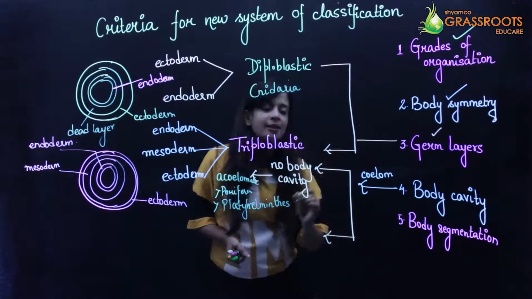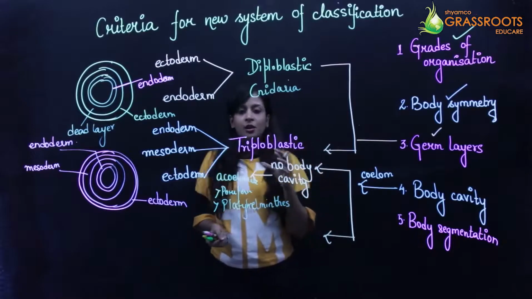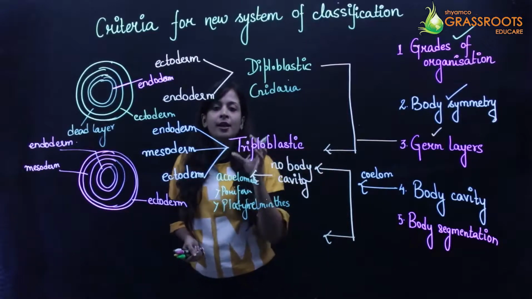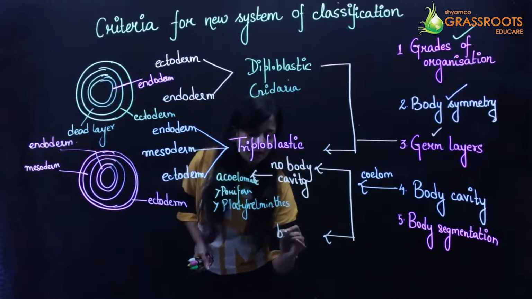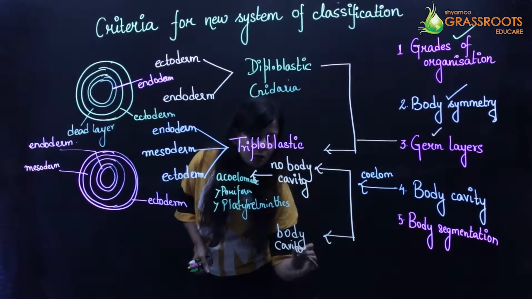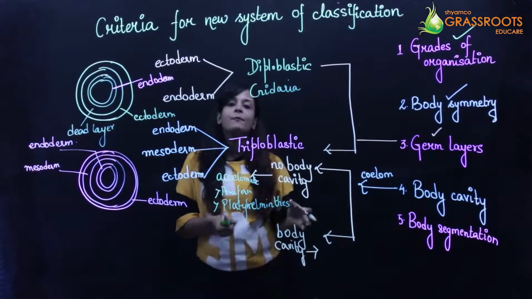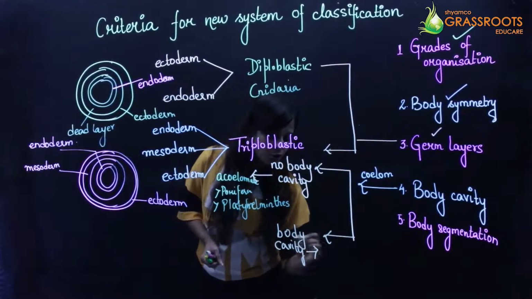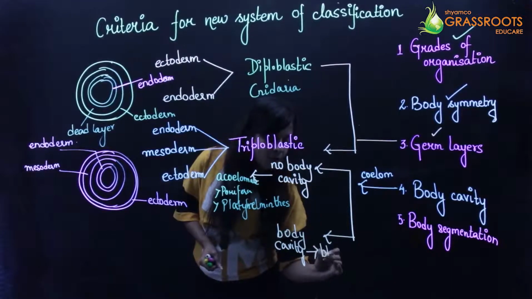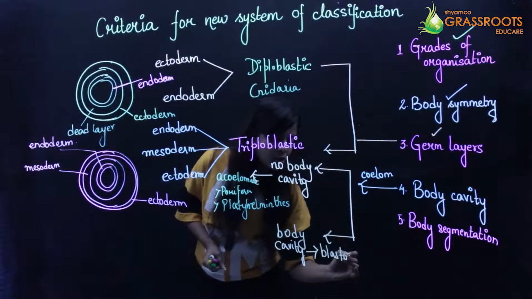The next group of animals belongs to a category which is known as the pseudocoelomate. तो ये pseudocoelomate में क्या होता है? They have a body cavity, but the body cavity is actually formed not from the mesoderm but from the blastocoel.